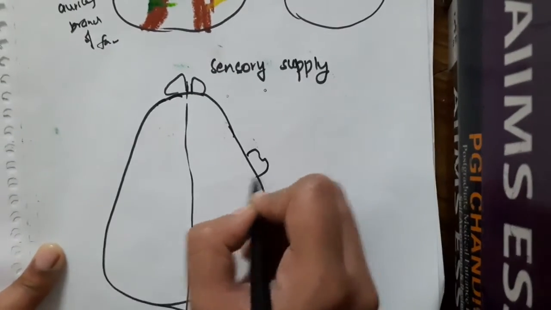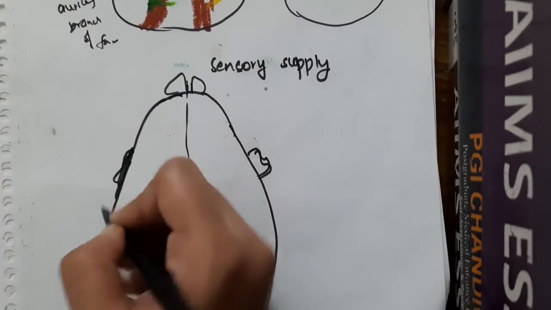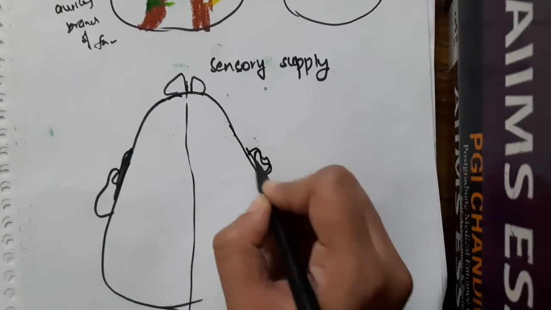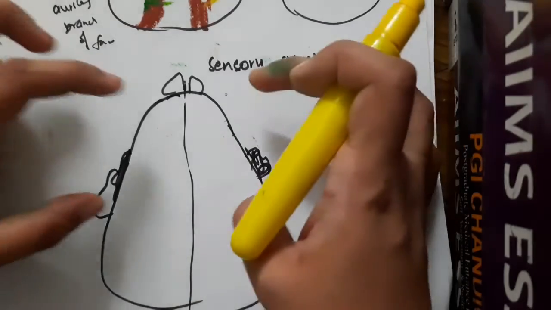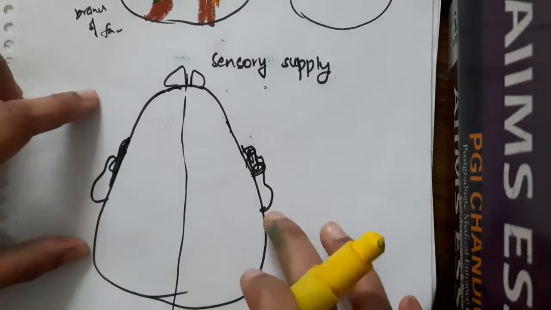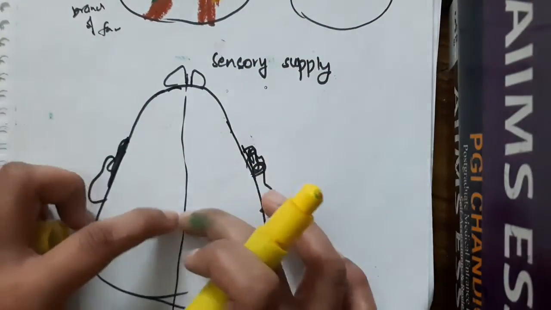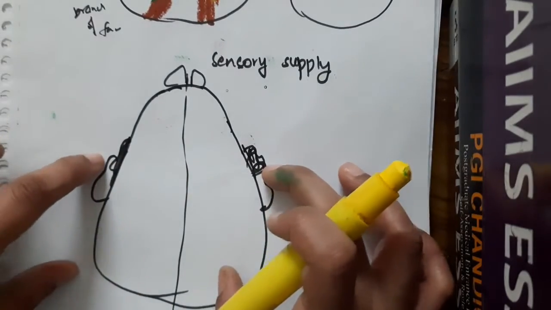These are the nose, these are the ears. In the sensory supply of scalp, I'll just draw the ears a little backward. Now in sensory supply, we can divide it as in front of the ear and behind the ear. Sensory supply of the scalp can be divided as those which are supplying in front of the ear and those which are supplying behind the ear.